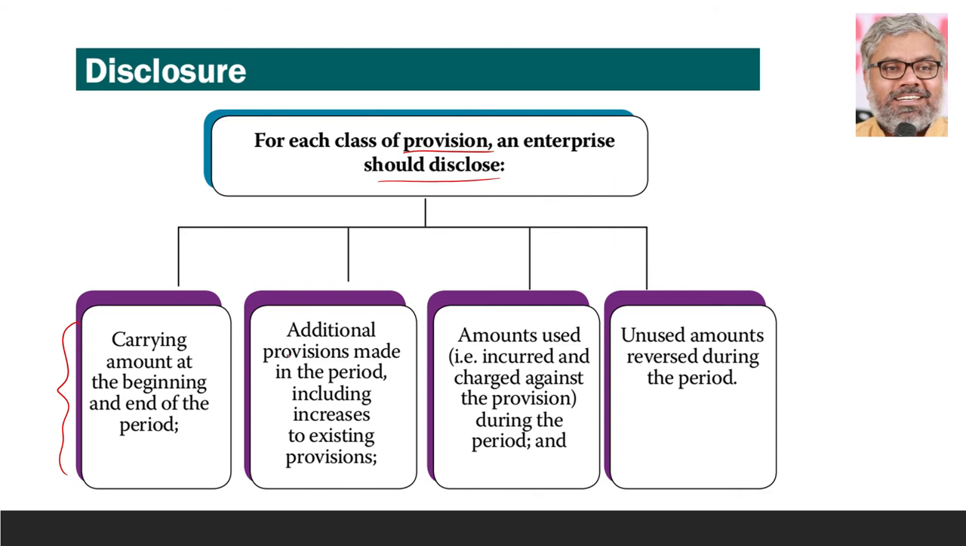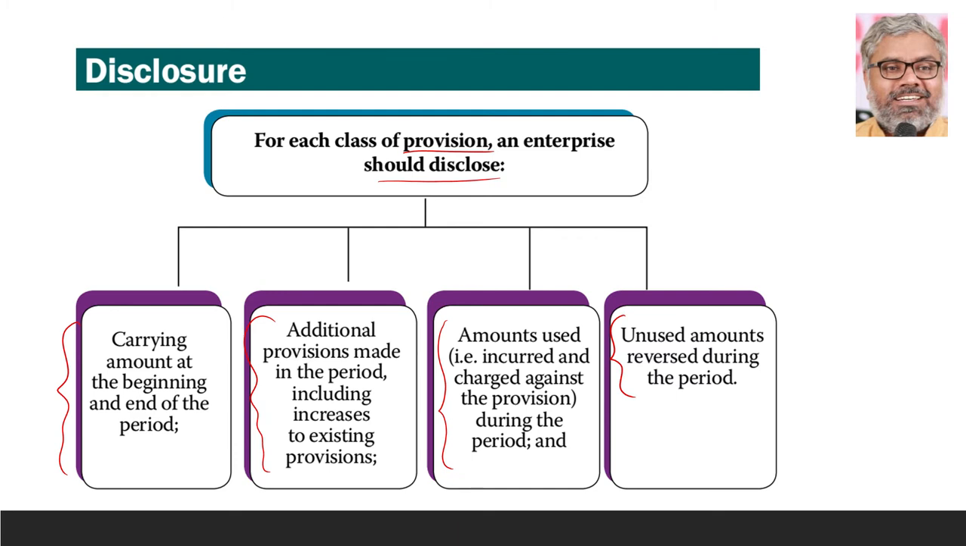What are the additional provisions made during the period, including increases to the existing provisions? How much freshly provisions have been made during the year, that has to be disclosed in the notes to accounts. And amounts which are used, which means which are charged against the provision during the period. And if at all there are any unused amounts reversed during the period, how much is that also has to be disclosed. So natural things, like the facts related to how the provisions account has moved from the beginning of the year to the end of the year, has to be clearly disclosed in the notes to accounts.